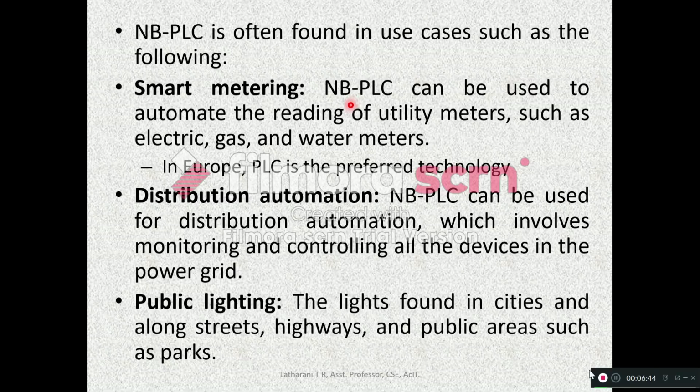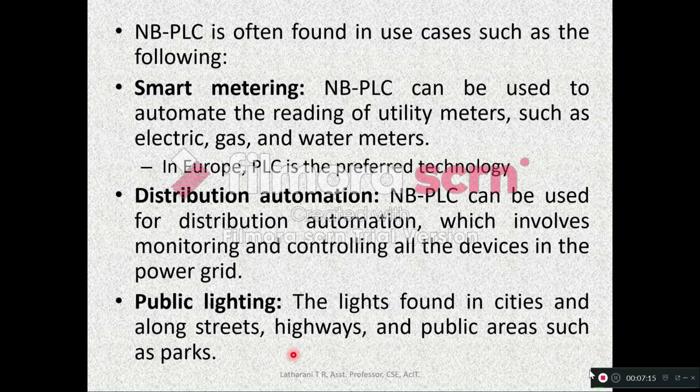In Europe, PLC is the preferred technology. Then also another application is distribution automation. NBPLC is used for distribution automation, which involves monitoring and controlling all the devices in the power grid. So we have seen also the power grid, the smart grid, in the previous class. So in that power grid, distribution automation is also taken up by NBPLC.